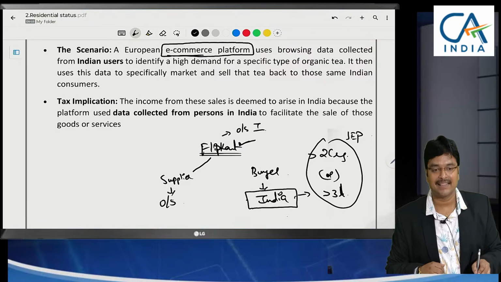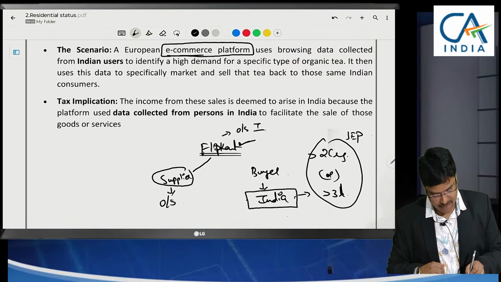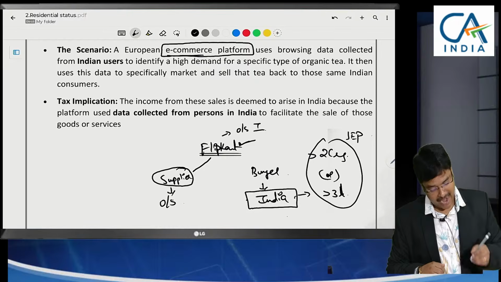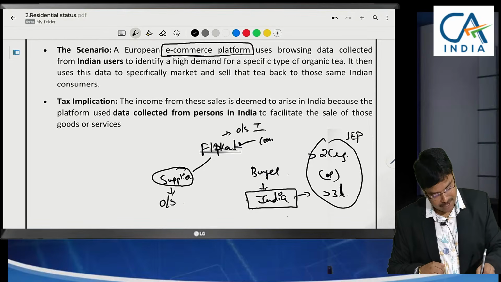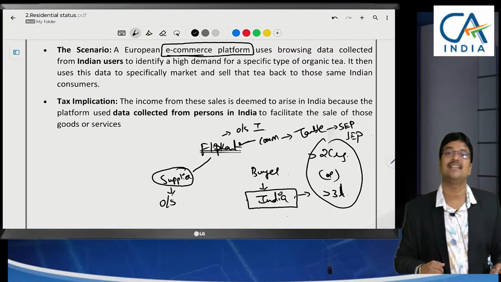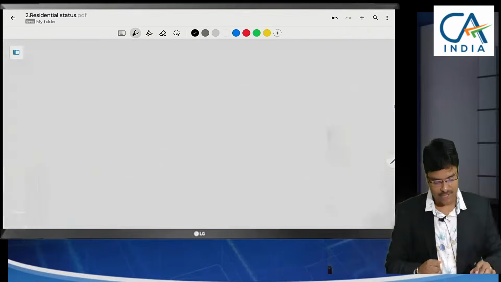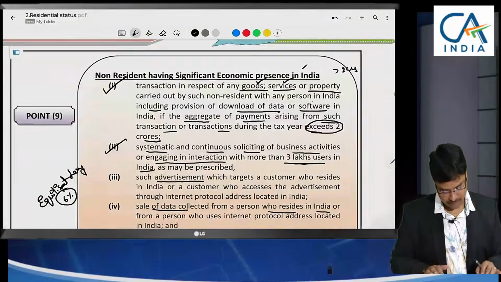Upon this sale transaction, profit on sale will be taxable for the supplier. And Flipkart is going to receive commission here. This commission is also taxable because significant economic presence is in India. See how much depth there is in this concept, sir.